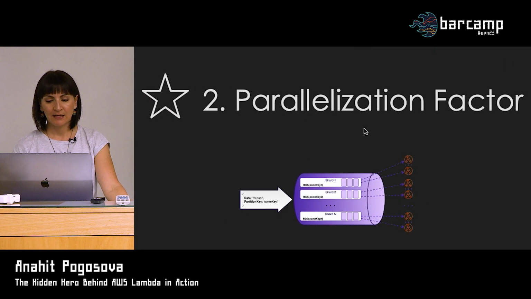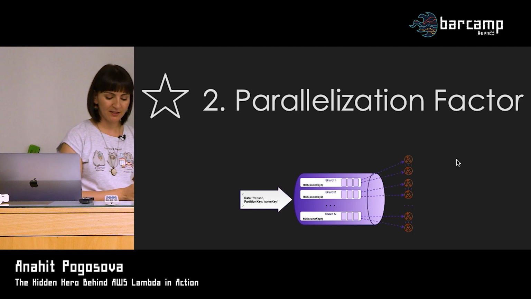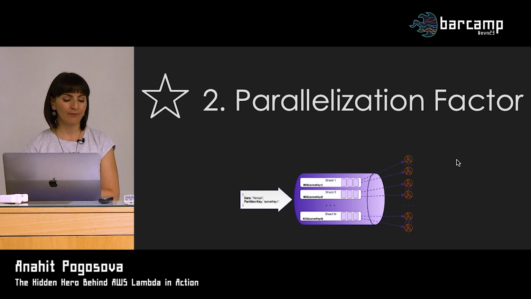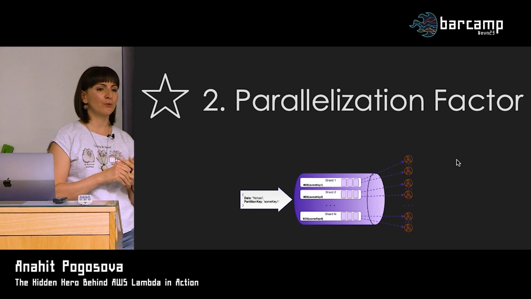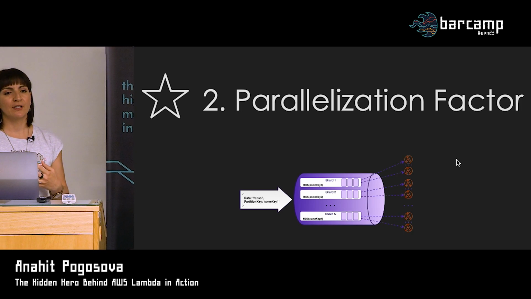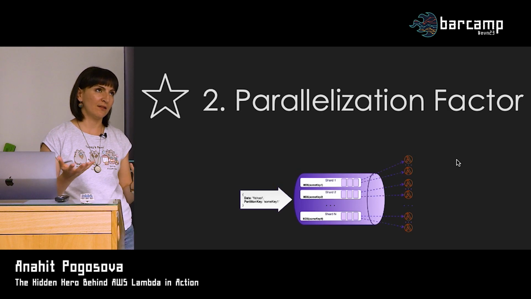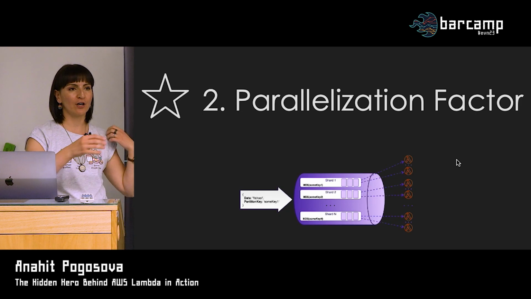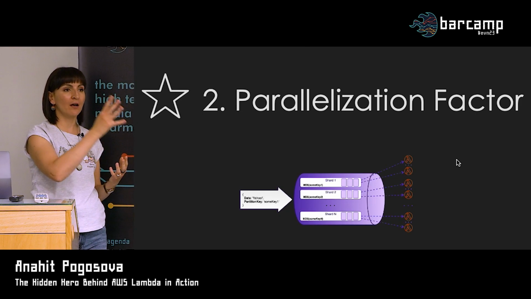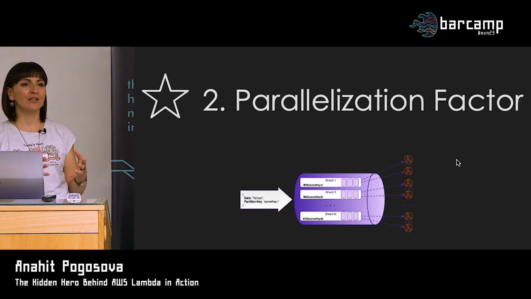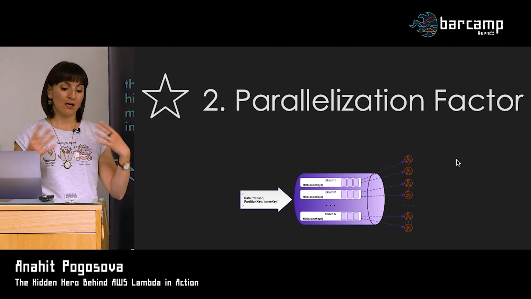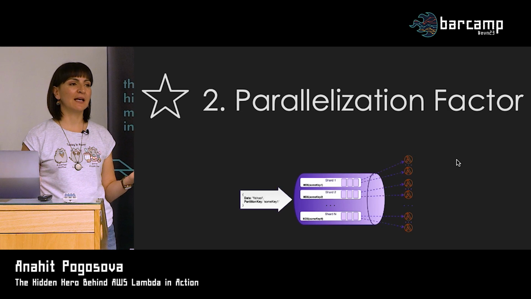All right. So then came the parallelization factor. Again, a reminder, if you weren't at the talk earlier: with the parallelization factor, we can tell Lambda how many concurrent Lambda invocations we want for each shard. So instead of having 1 Lambda per shard, we can have up to 10 Lambda functions reading from the same shard, if we have a high throughput stream and the processing happens really slowly.